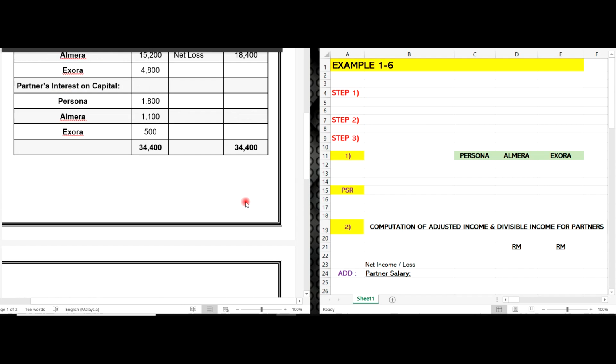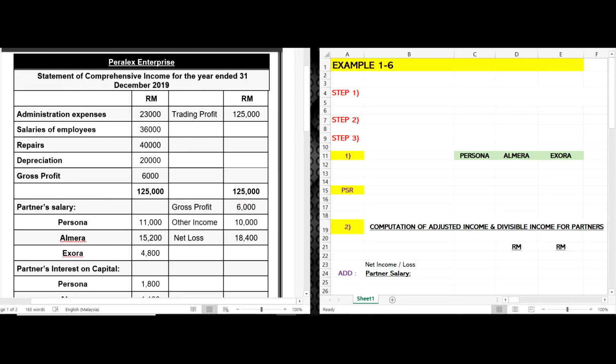So you must put some notes here so you can remember that repair is non-allowable. How much is it? You stated there, as in the additional information, RM2,000.